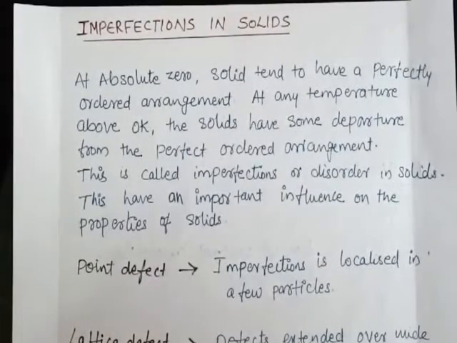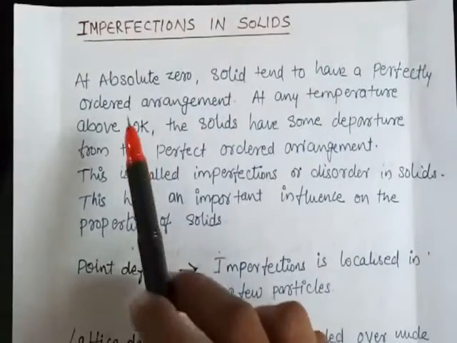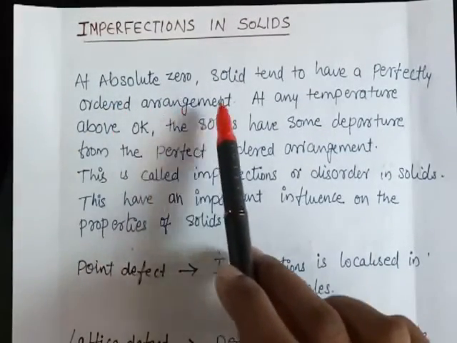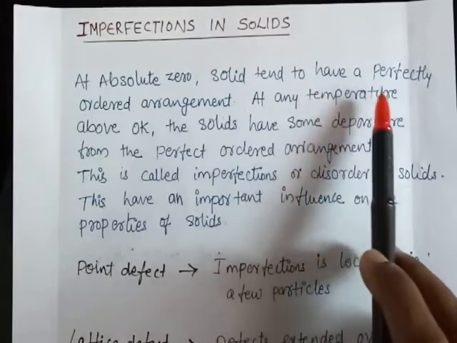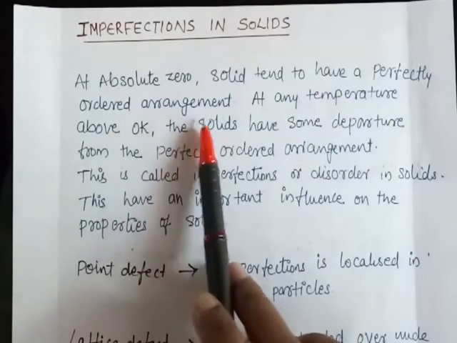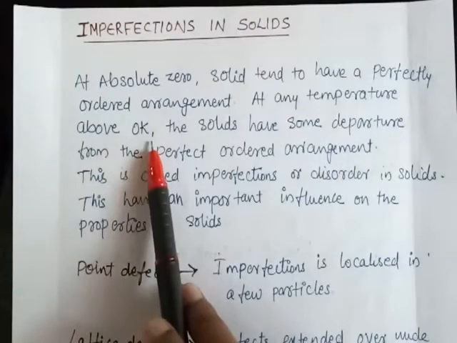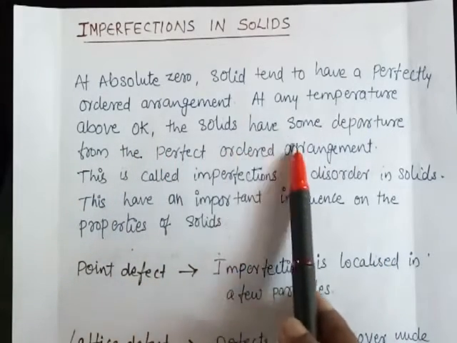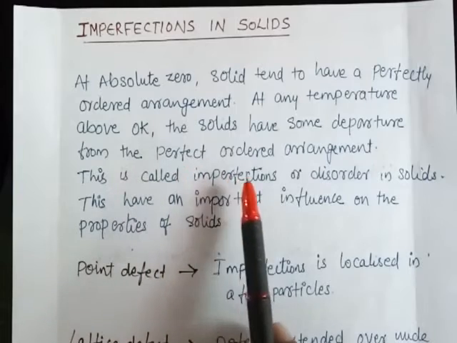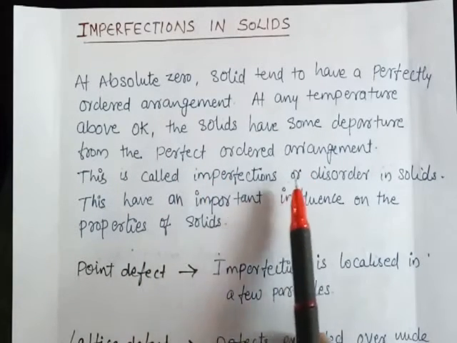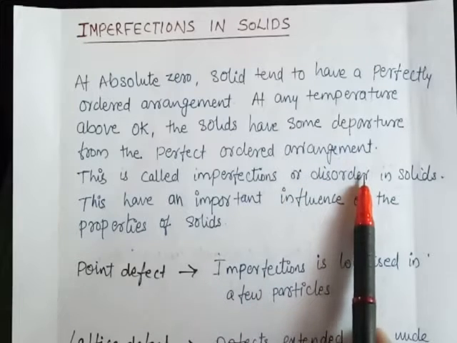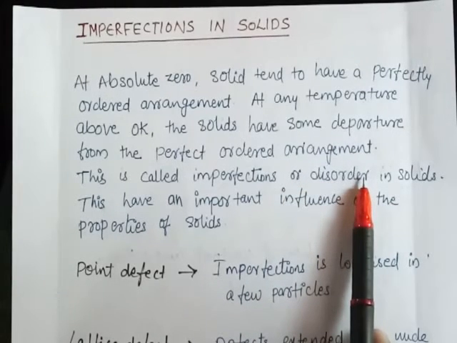In this class, we are going to discuss imperfections in solids. At absolute zero, solids tend to have a perfectly ordered arrangement. At any temperature above 0 Kelvin, if the solids have some departure from the perfect ordered arrangement, this is called imperfections or disorders in solids.